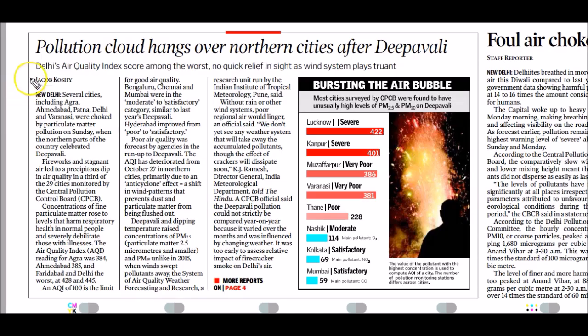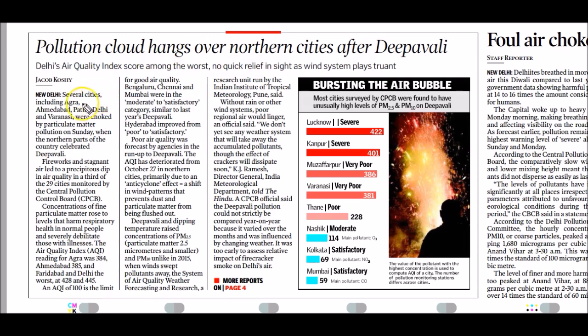Another important article that published in the homepage is Pollution cloud hangs over northern cities after Diwali. Already several North Indian cities are reeling under severe air pollution. Because of the Diwali, the level of air pollution further worsened. In this background, air quality index has been published after Diwali. It shows Delhi's score of air quality index among the worst,